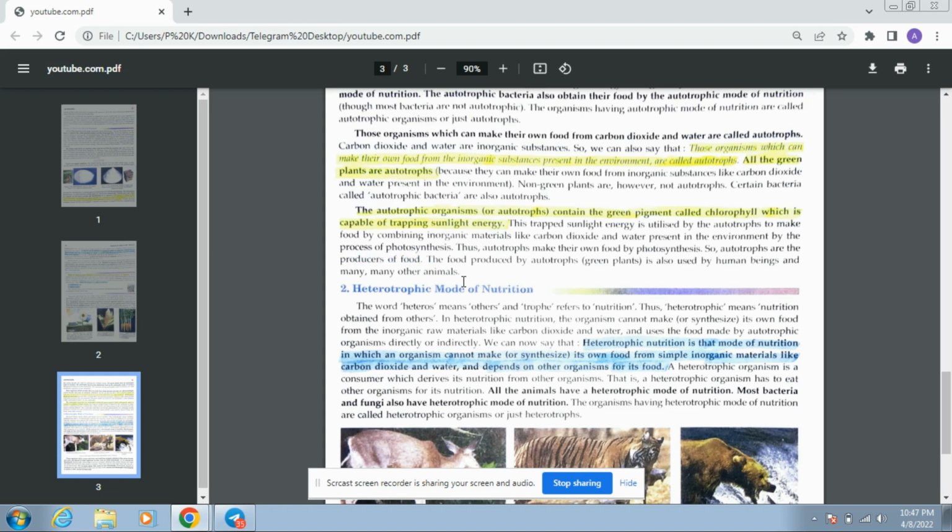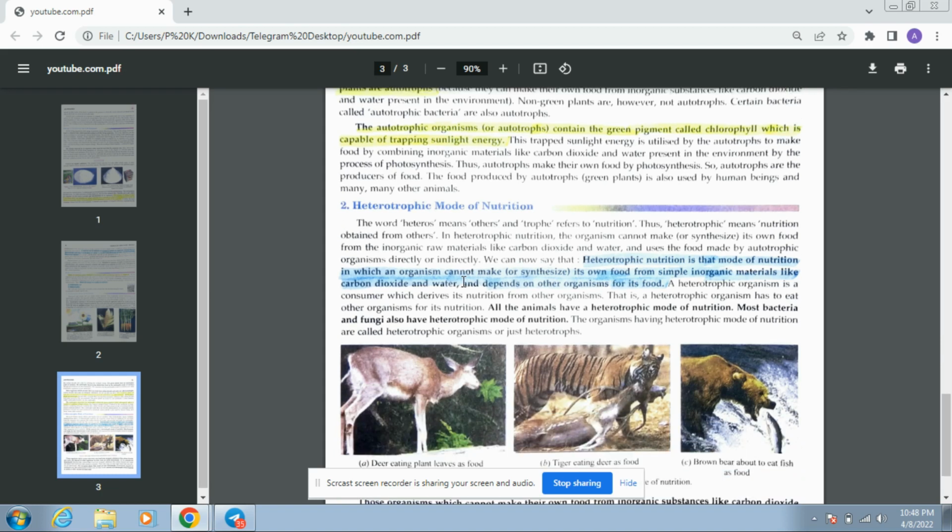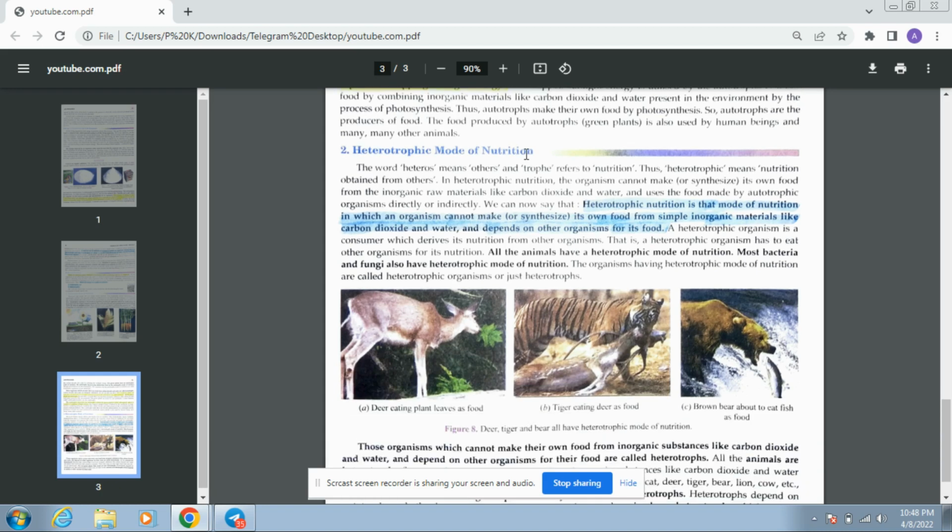The food produced by autotrophs or the plants is used by us or many animals like deer, etc. Directly or indirectly, we are dependent on plants. So, heterotrophic mode of nutrition. The word hetero means others and trophe refers to nutrition. Thus, heterotrophic means nutrition obtained from others.